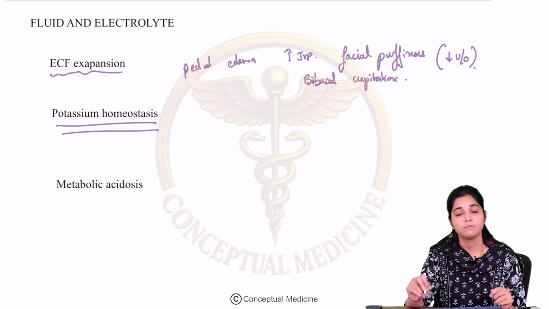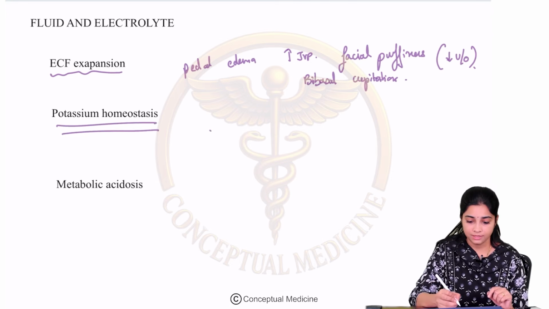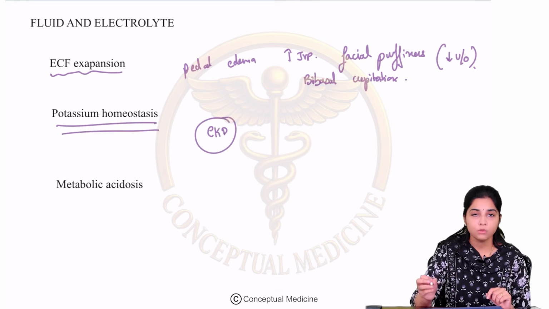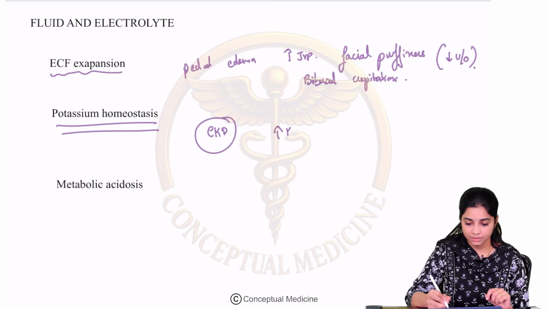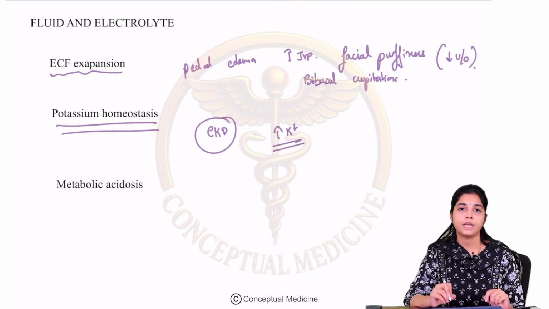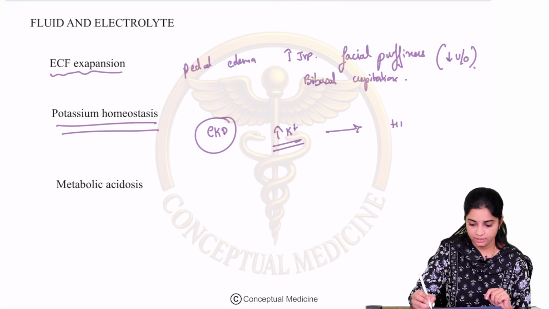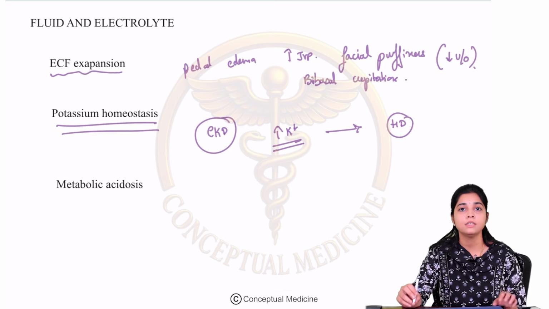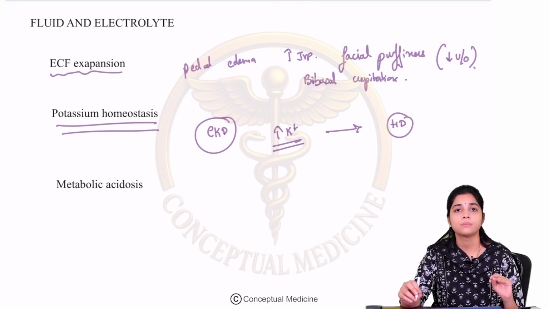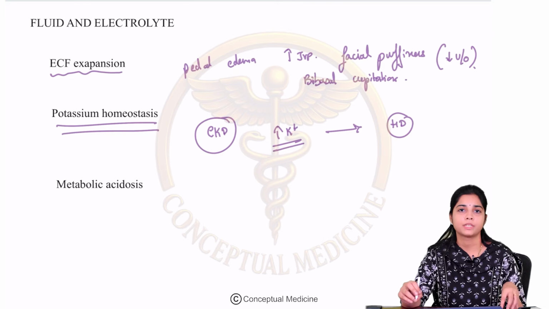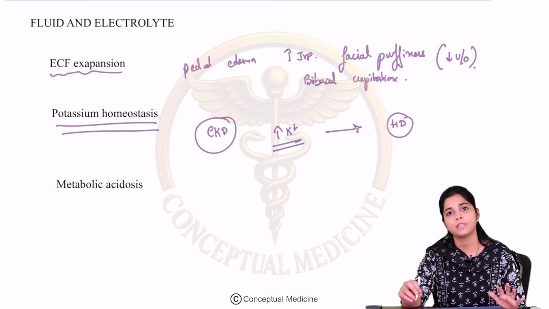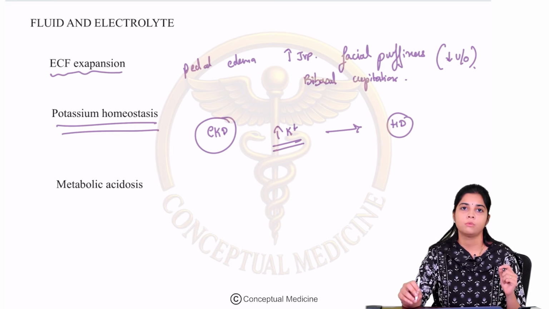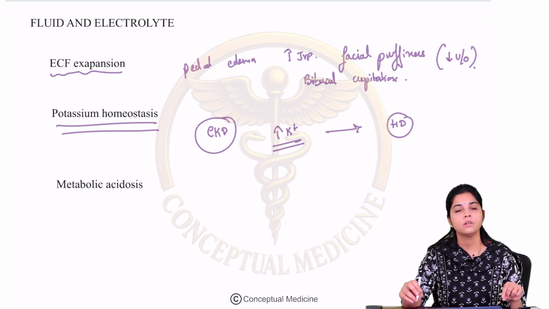Potassium homeostasis is very, very important. We have seen in the chapter of hyperkalemia as well that CKD is one of the most important causes of hyperkalemia. In fact, if there is refractory hyperkalemia, then it is an indication for hemodialysis. So all CKD patients have a high propensity to hyperkalemia. That is the reason why you give them a low potassium diet. Low potassium diet becomes very important in CKD,